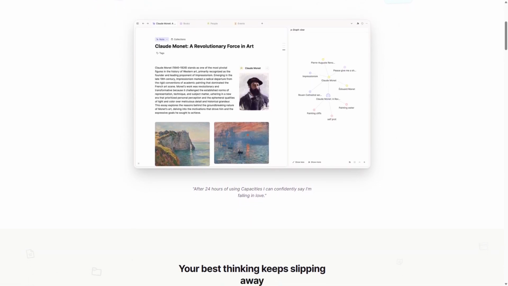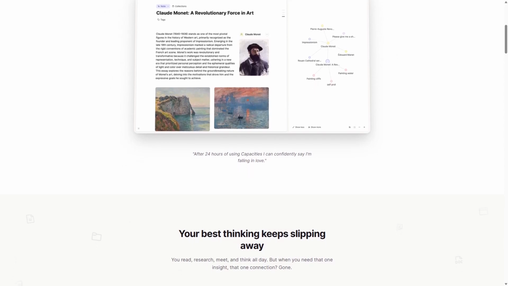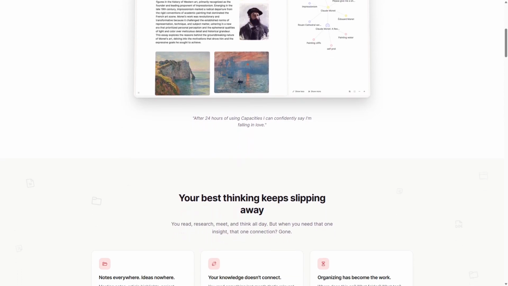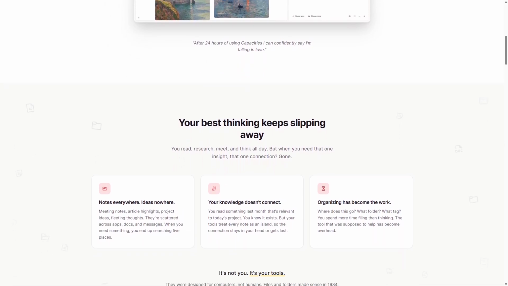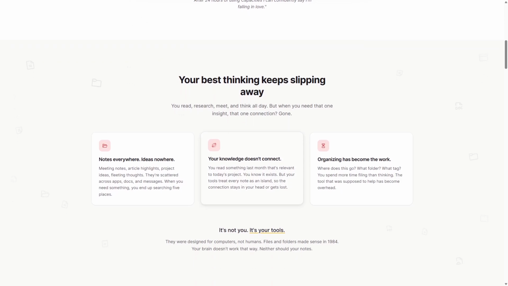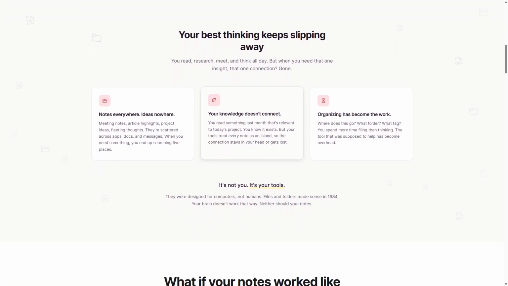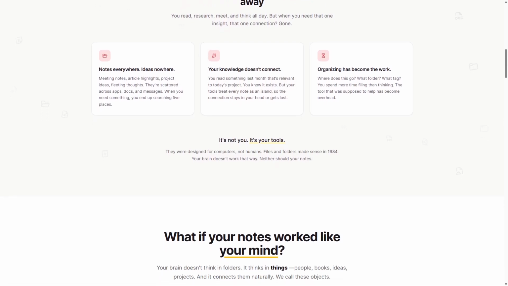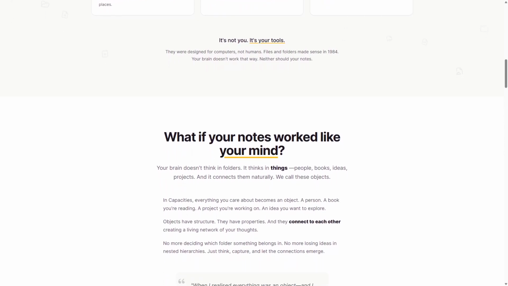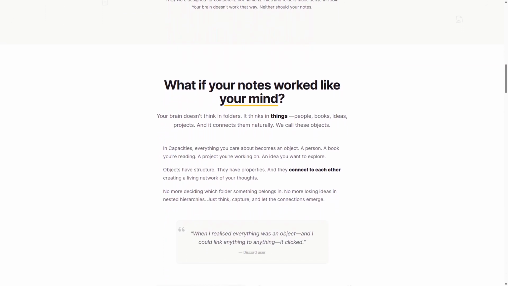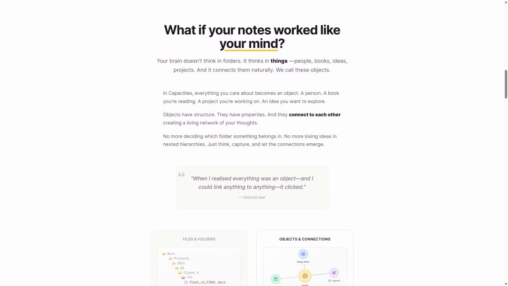The strength of Capacities lies in its focus on essential features, eliminating distractions and providing a clear overview of tasks. However, it may lack some advanced functionalities found in other apps, such as extensive customization options or integrations with third-party tools. Ideal users include those who prefer a minimalist approach and want to boost their productivity without the complexity of